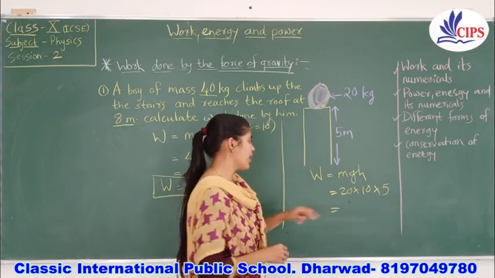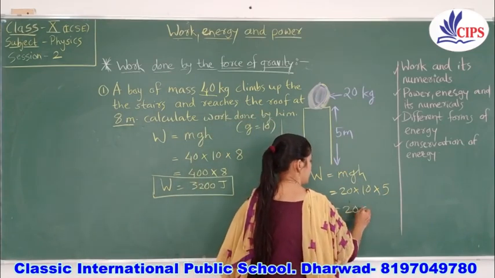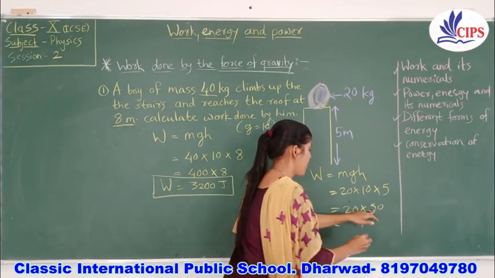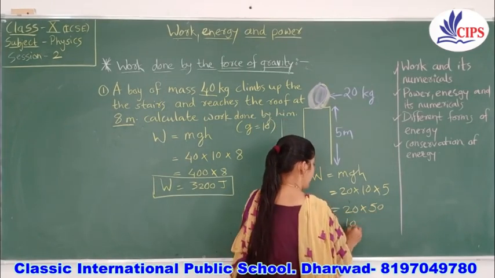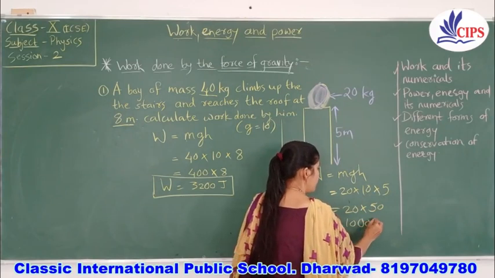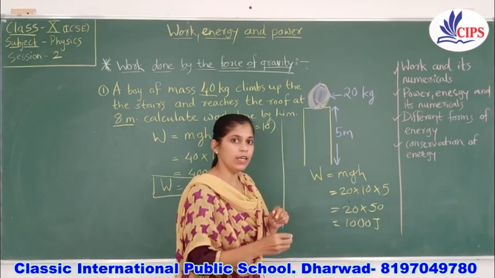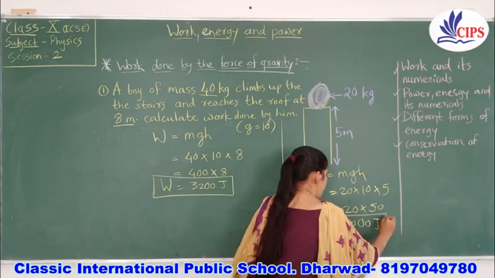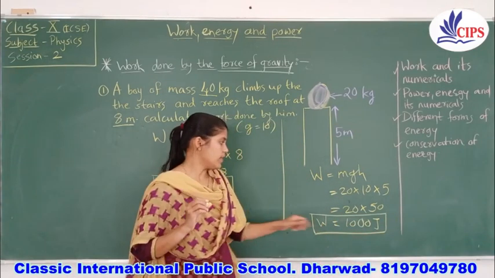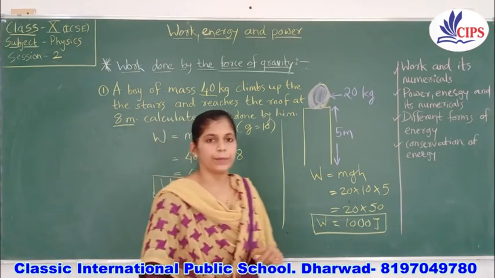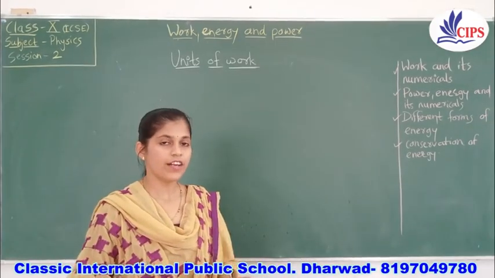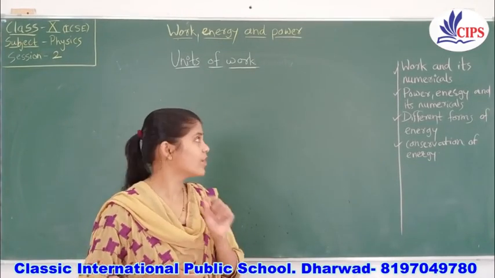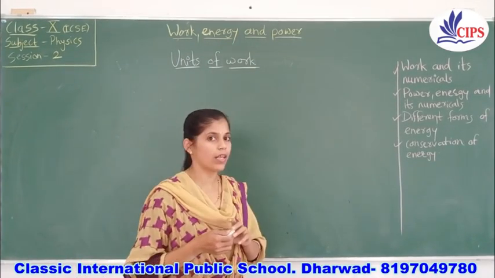So what answer will you get? 20 into 50. Again 5 twos are 10. These two zeros in front, and don't forget to mention the unit, that is joule. So the work done by that ball which is falling is 1000 joule. Children, in this way we have finished our first concept, that is work and its numericals.